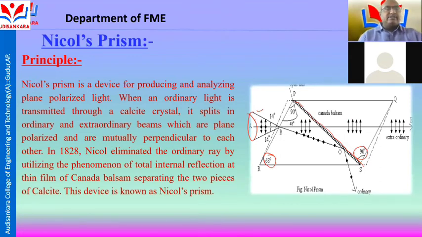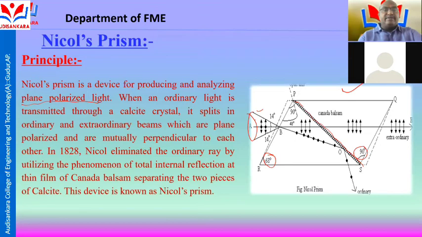Dear students, the principle of the Nicol prism is that it is a device for producing and analyzing plane polarized light. When an ordinary light is transmitted through a calcite crystal, it splits into ordinary and extraordinary beams, which are plane polarized and mutually perpendicular to each other.